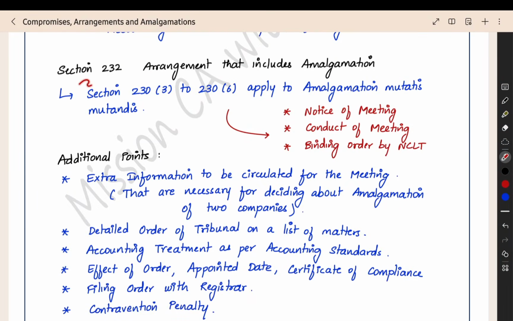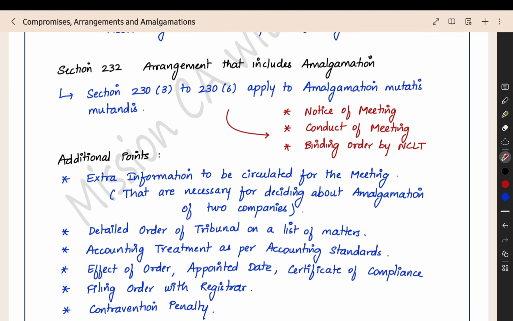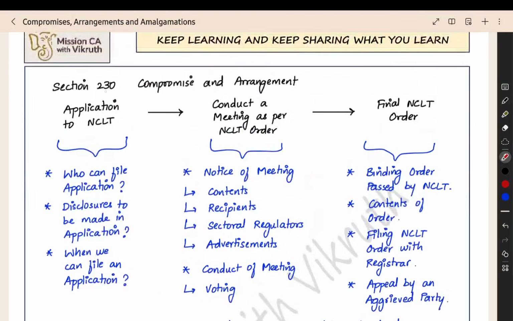Now we can just make an overview of section 232 from this flowchart kind of thing. So here if you see, you would have noticed that the notice of the meeting, the conduct of the meeting, the binding order, like that, some provisions are not there. Binding order means the order is there, additional matters are there, the primary matter, that is not there. Then conduct of the meeting, how to conduct the meeting, the voting, that is also not given in section number 232. Then notice of the meeting, to whom we have to send the notice, that is not there. These three provisions will be automatically taken from section number 230.